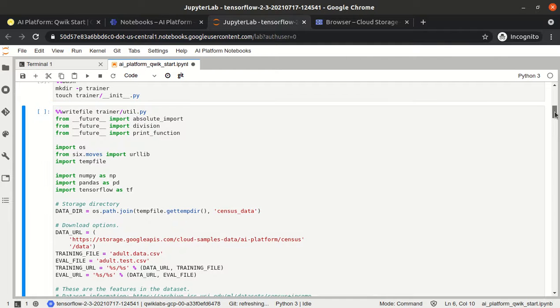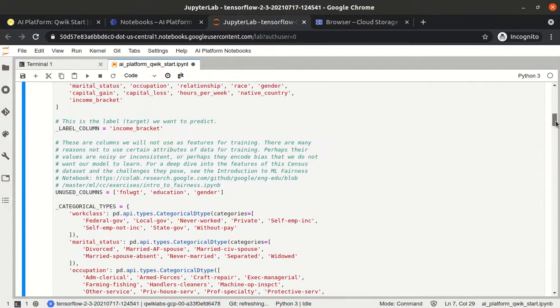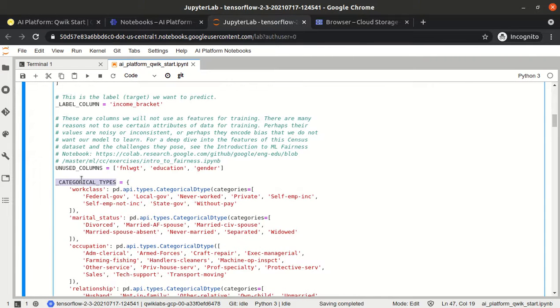The util.py file is basically the pre-processing file, because our data has some categorical options as well. When I showed you the data, you could see whether the person is male or female, and to train a machine learning model we always need numerical data. So as part of this util.py, we are pre-processing our data. They have told us what the categorical types are, such as work class, whether the person is in local government. They use the categorical option because by default pandas treats these as type object.